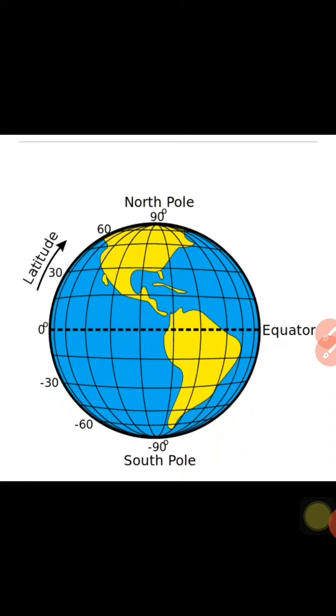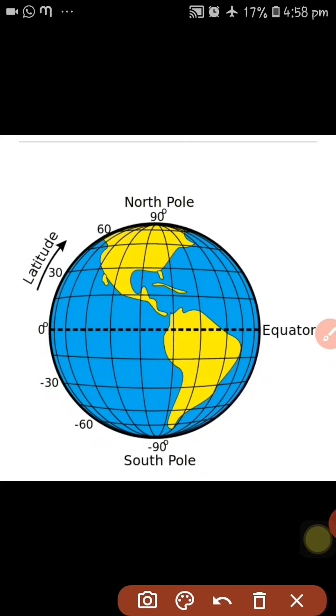Total how many latitudes are there? 180 latitudes are there. But the equator will not be counted. Out of the equator, 90 latitudes are in the northern hemisphere and the remaining 90 latitudes are in the southern hemisphere. Total 180 latitudes are there. So these are measured in degrees.